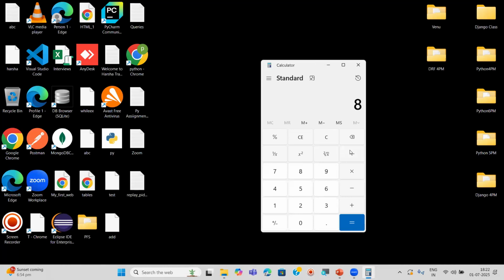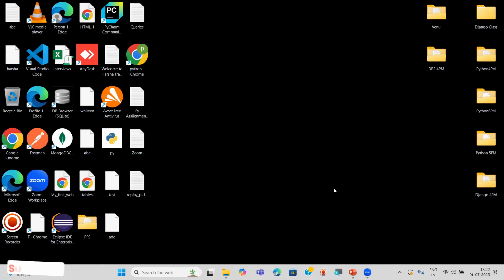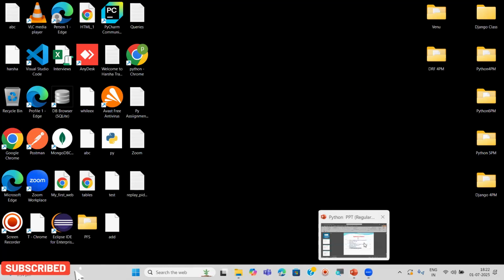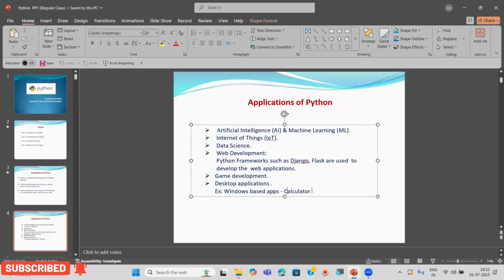You know already, it's a digital calculator, right? Clear? So these types of apps we can create using what here? Python. And this is actually called desktop applications. Fine. So these are some of the real-time applications of Python.